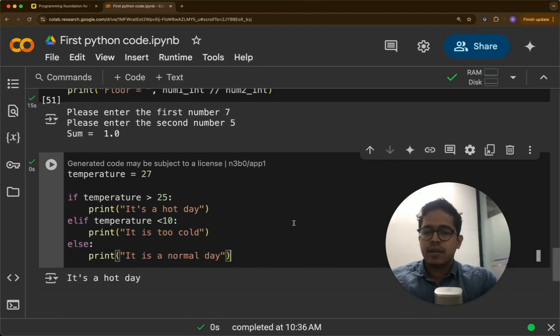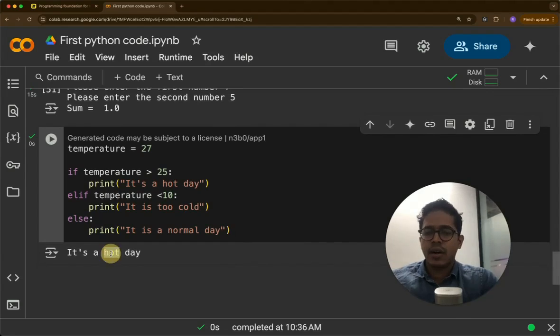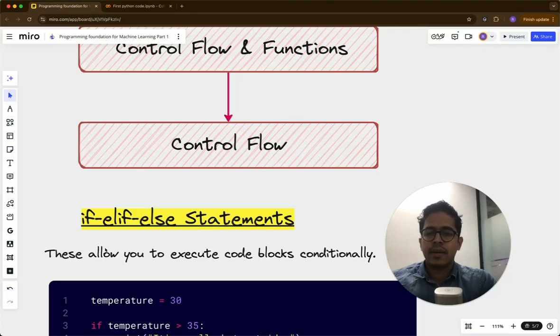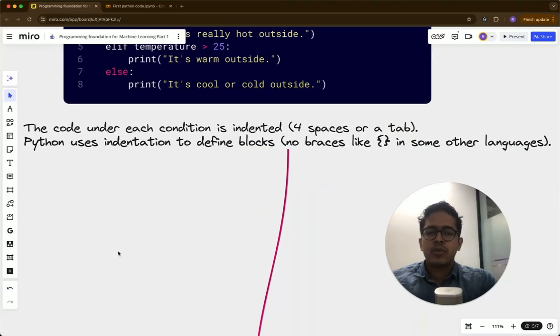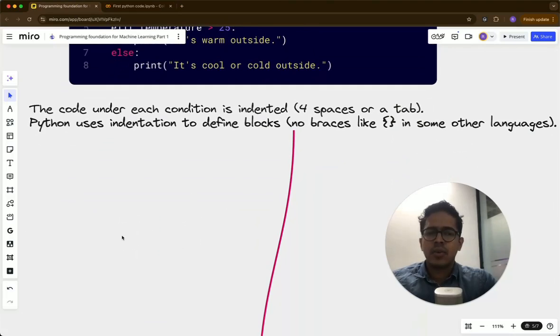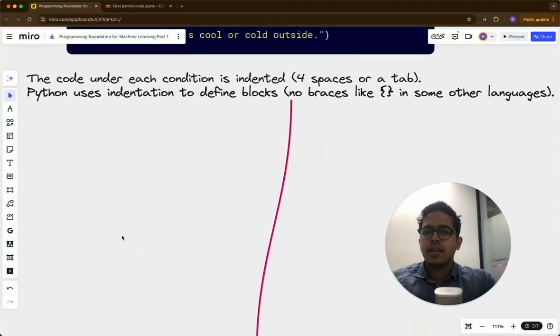Okay, so here when we run, it's a hot day because temperature is greater than 25. But if this is 23, it should print it's a normal day. Whereas if it is 8, it should print it's too cold. So based on the value here, which statement is getting executed is decided. Fairly easy. I'm sure most of you know this, but just do it once for practice.